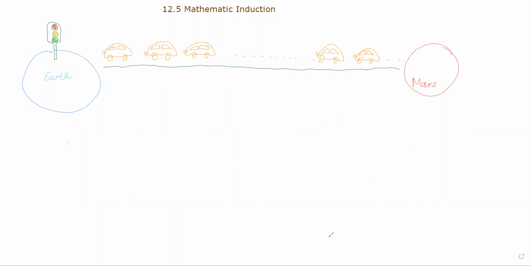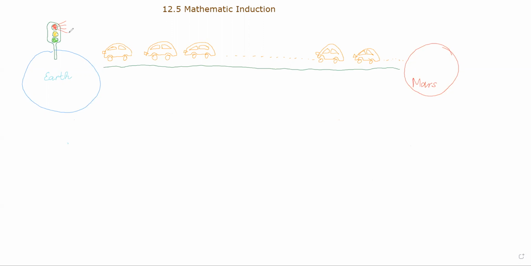Before I talk about the method, I want to visualize it a little bit. So imagine that we have a very, very long road, and it starts at the Earth and goes to Mars and even further away, like I did on my drawing. And there are cars driving bumper to bumper on this road. And imagine that on the Earth we have a traffic signal which shows stop. So red signal light. What is going to happen?